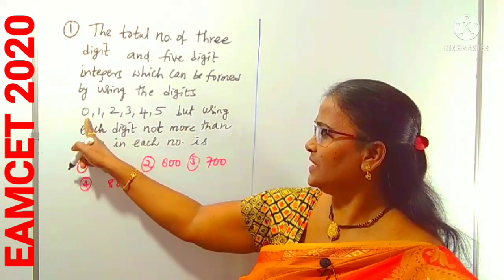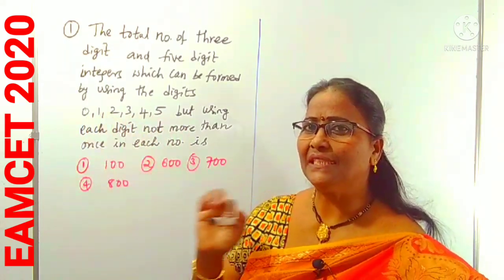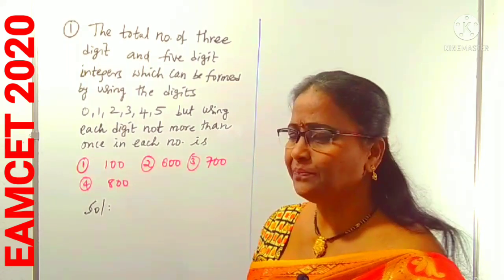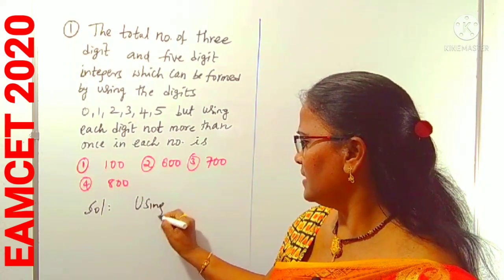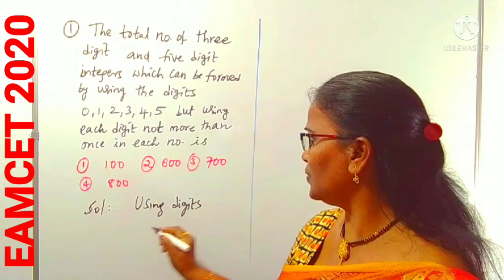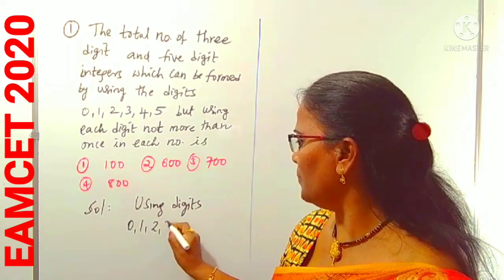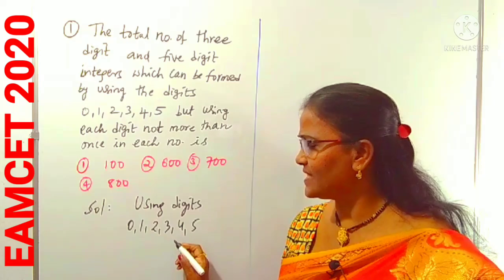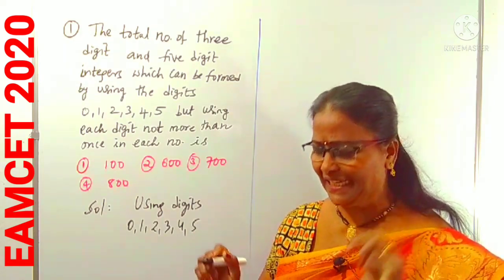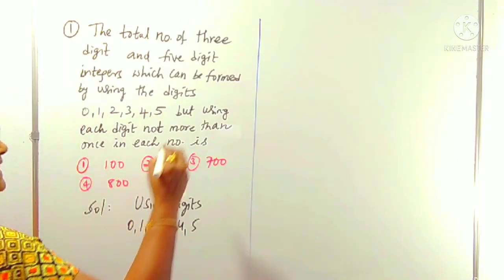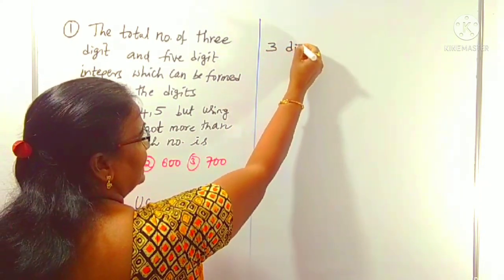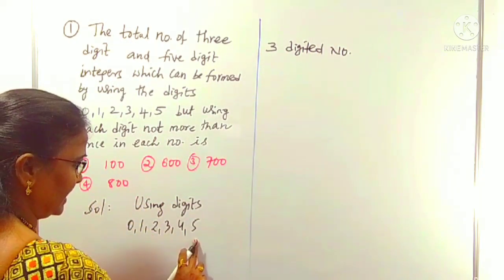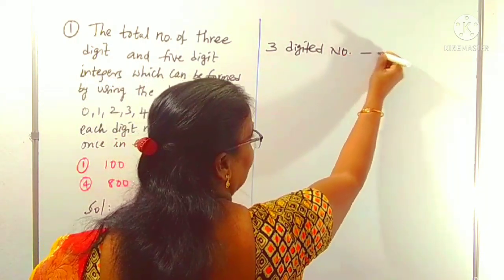First, concentrate on 3-digit numbers using 0, 1, 2, 3, 4, 5. Using digits, what are the digits? 0, 1, 2, 3, 4, 5. How many of them are there? 6 are there. From the 6 digits, we first find the 3-digit numbers. 3-digit numbers means we need 3 places. We can form 3-digit numbers by using these 6 digits.